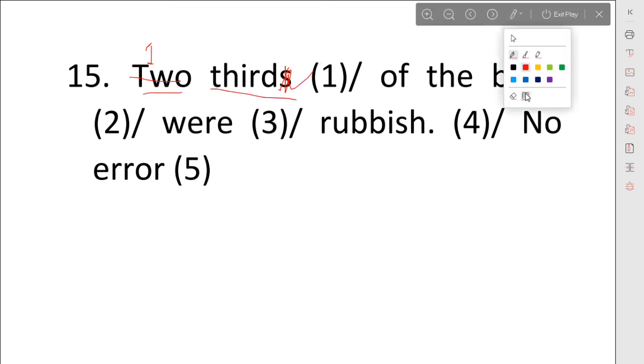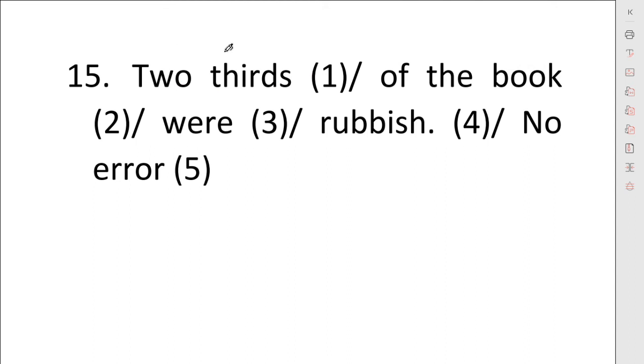Okay, if there would be 3/4, then we will use s in the end. Okay, when there is 1/4, then we will not use s. For 2 we will use s. The statement would be that 2/3 of the book were rubbish.